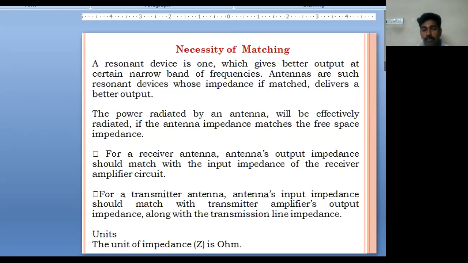For a receiver antenna, the antenna's output impedance should match with the input impedance of the receiver amplifier circuit. In the same way, for a transmitting antenna, the antenna's input impedance should match with the transmitter's amplifier output impedance along with the transmission line impedance. We know that the unit of impedance is ohm.